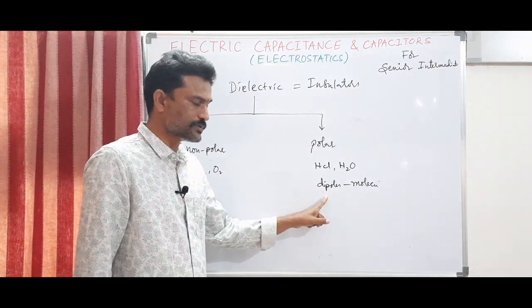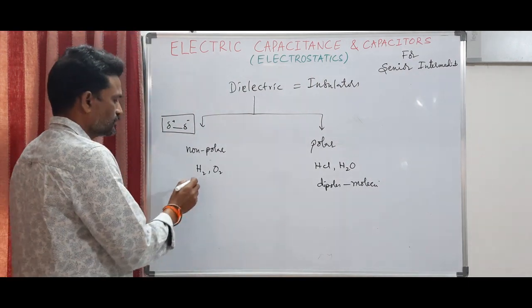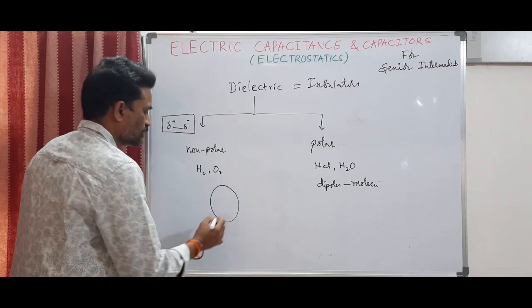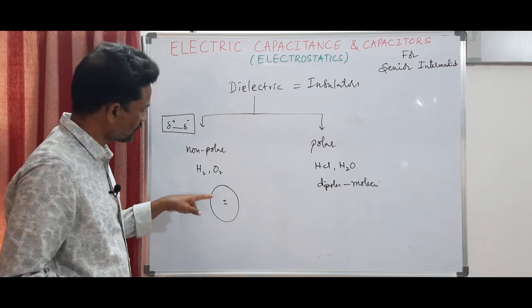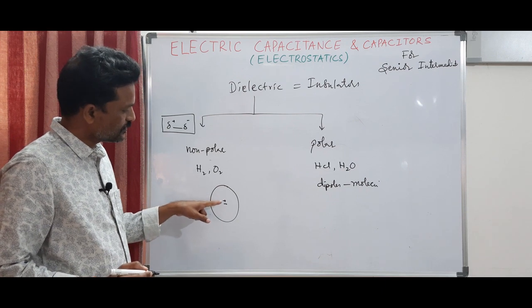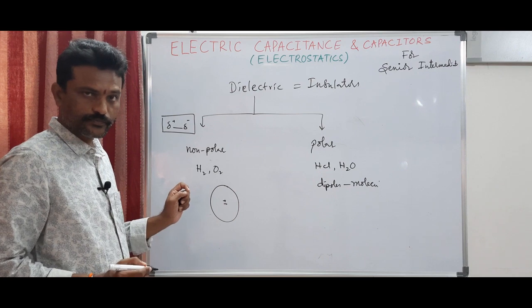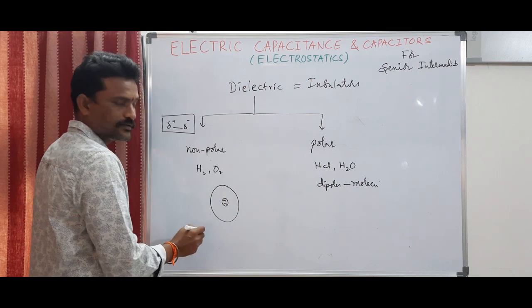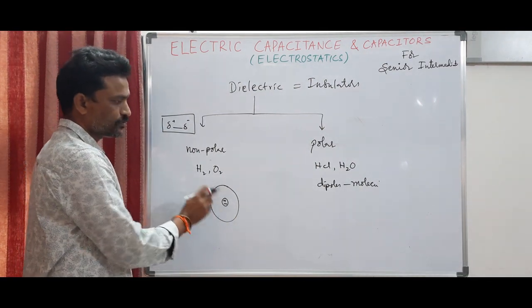Here you don't find dipoles. In a hydrogen molecule or in an oxygen molecule, due to symmetry, both positive and negative charges coincide. That is, the center of positive charge of the molecule coincides with the center of the negative charge of the whole molecule. So because of this, the resultant is 0, so they don't have any poles.